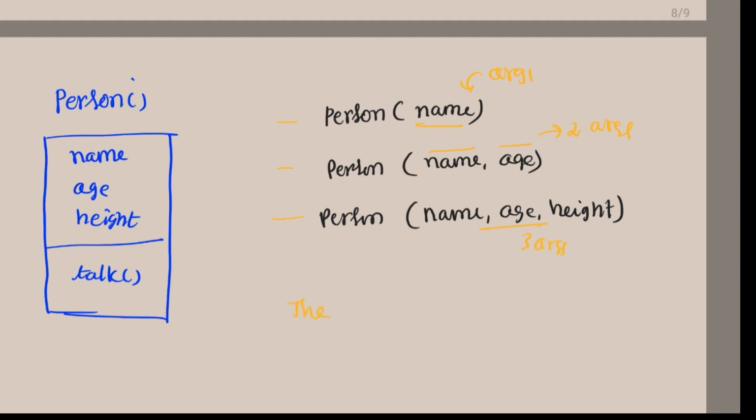So the process of defining a constructor with different arguments is nothing but constructor overloading. Otherwise, the process of defining a parameterized constructor with different arguments is called constructor overloading, right? So let us understand with the program.